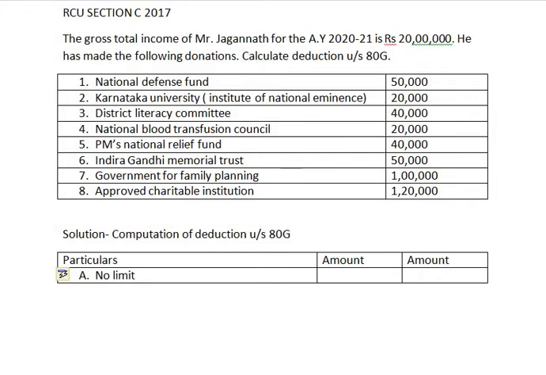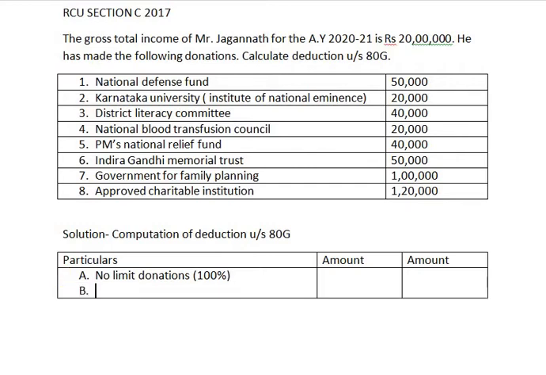A, no limit donations which are 100% qualified for deduction. Let us take one by one. First one, National Defence Fund, the amount contributed is 50,000.